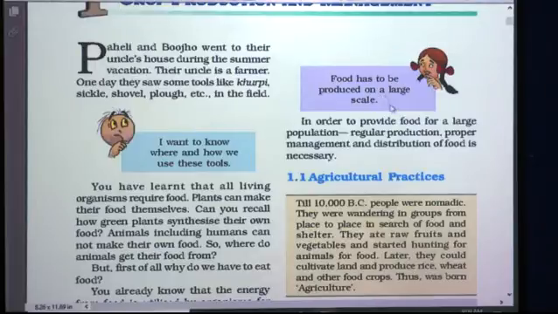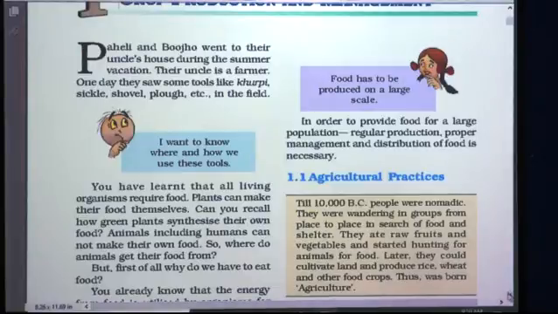Food has to be produced on a large scale, isn't it? In order to provide food for a large population, a regular production, proper management and distribution of food is necessary. So for providing food for a large population, what are the necessary things? The food should be produced regularly, there should be proper management and the food should be distributed properly.